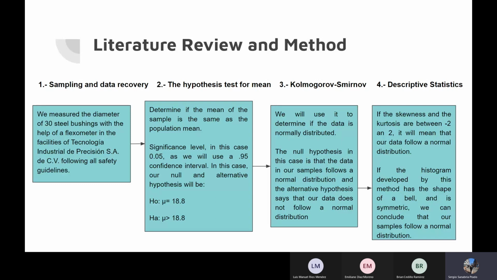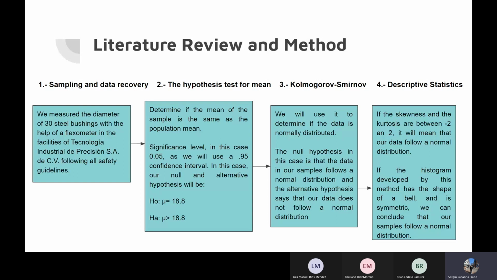Here, we will be using the mean of the population, mean of the sample, and the standard error in order to standardize the data. We note that the null hypothesis is rejected if the p-value is less than the significance level, in this case 0.05, as we will use a 0.95 confidence interval. In this case, our null hypothesis would be mu equals 18.8, and our alternative hypothesis is mu bigger than 18.8.